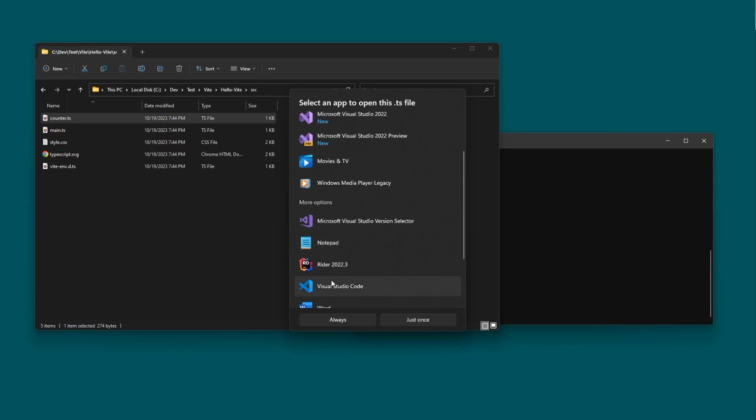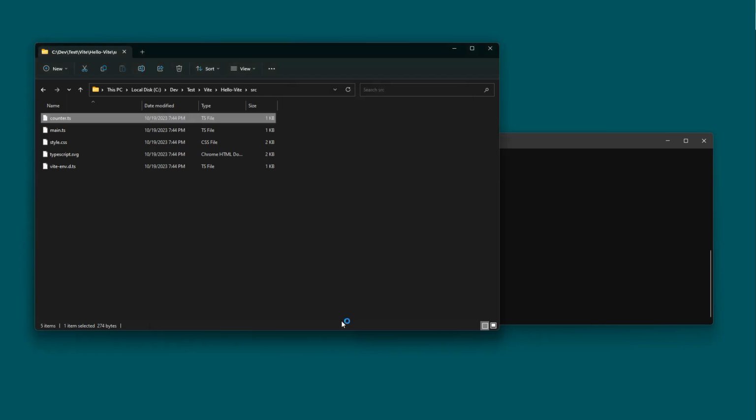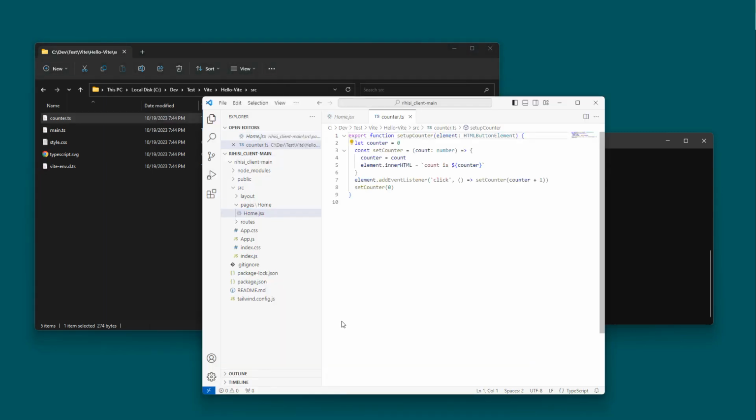Well, you know what? Yeah, let's do Visual Studio Code here. All right, so as we can see, I've got a couple other older projects open there. Don't need any of those. We're just taking a look at this counter here.